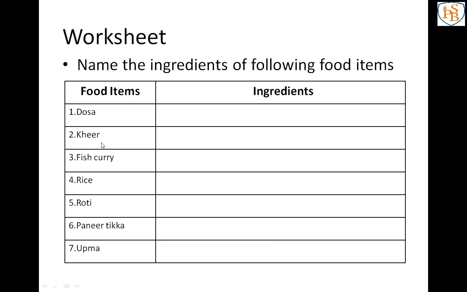You can also change these food items and write your own items, or write as it is. You have to write whatever ingredients are needed to make a dosa, then kheer, like that you have to complete the lesson. I hope you understood the video. Complete the worksheet. Thank you.